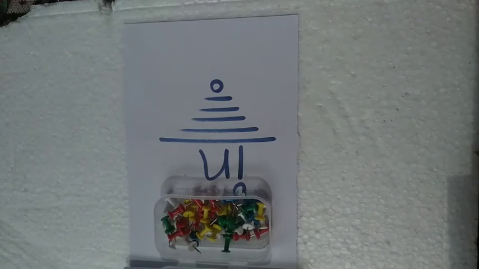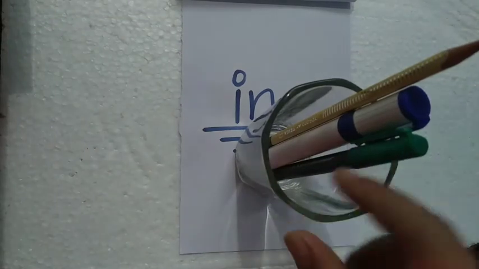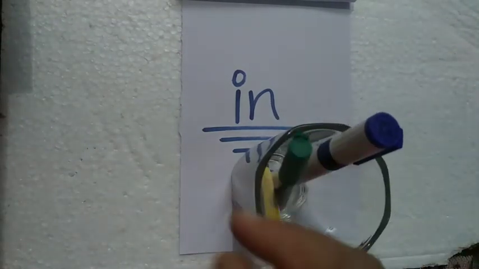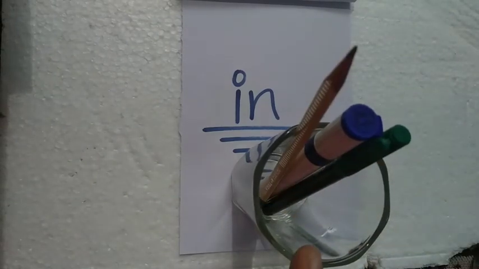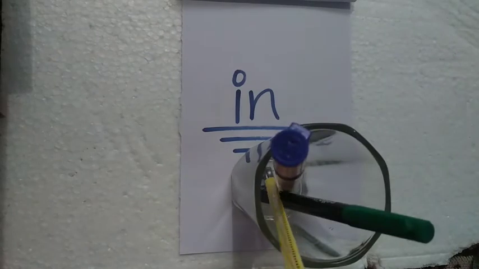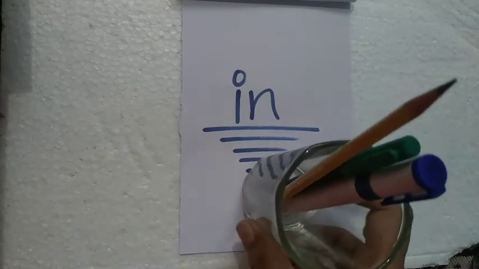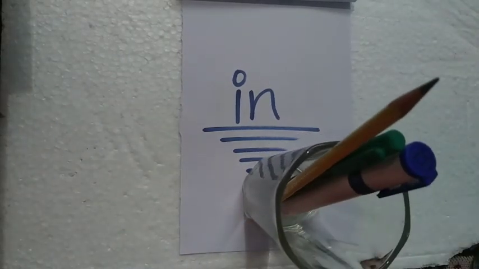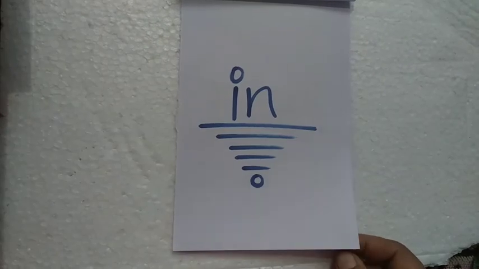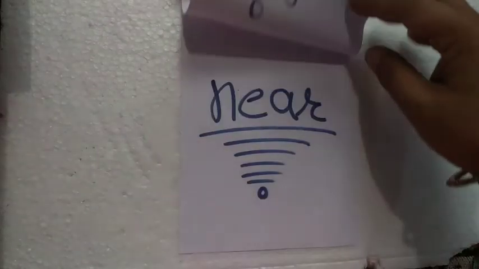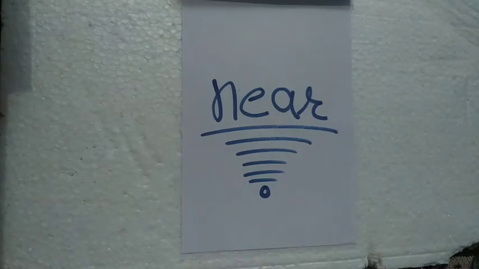Okay, now let's see another example. See, here I have a glass and there are some things in the glass. Now what can we say? Where are these pencil or pens? These are in the glass. Okay, glass के अंदर है. Pen and pencils are in the glass. Okay, what is the position of these three? These three are in the glass. Okay, let's see another position word. Another position word is near. Okay, we are going to see another position word, near.